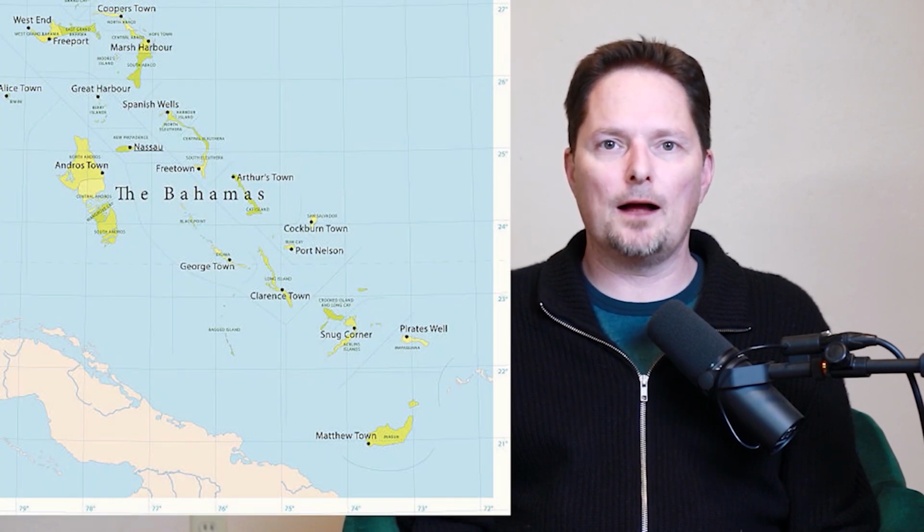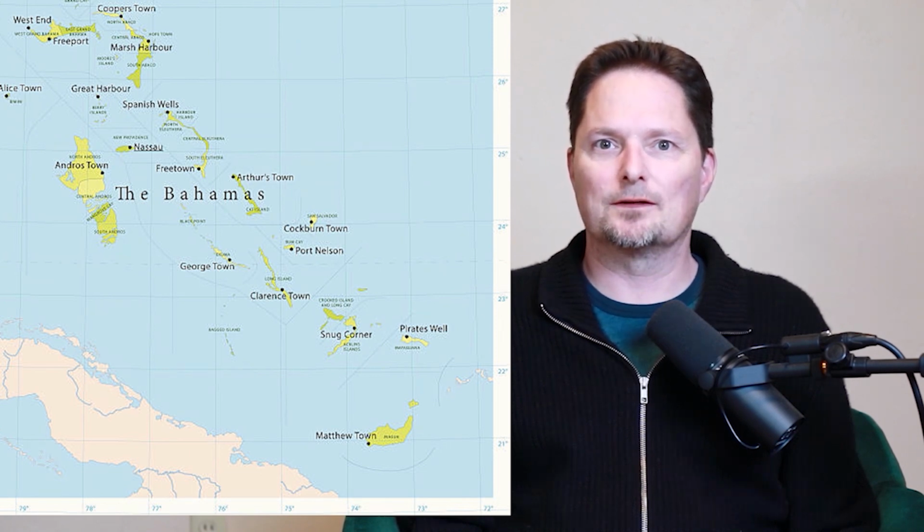Example: the Bahamas are in the Caribbean Sea. That's right, we need the verb are. I can't say the Bahamas is because it's a plural. I need are. The Bahamas are in the Caribbean Sea. Let's practice. Where are the Bahamas? Are the Bahamas in the Caribbean Sea? That's right, the Bahamas are in the Caribbean Sea.